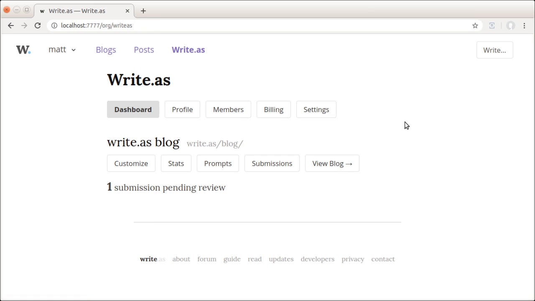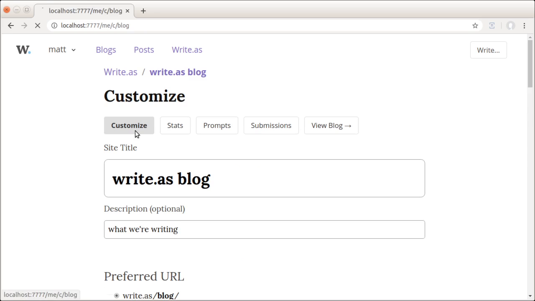So jumping back to the dashboard, as I said, a team gives all its members access to blogs that it owns. In the Write.as team here, we just own one, that's the Write.as blog. And this gives all our members access to stats and the ability to customize the blog itself. In the future, you'll be able to do what you would expect here, like all publishing to the same blog, editing together, etc.